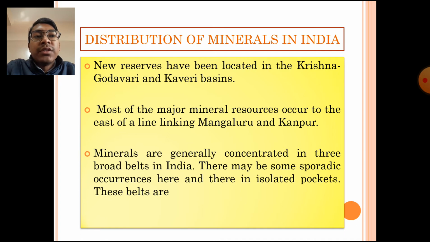Minerals are generally concentrated in three broad belts in India. So most of the mineral resources of our country can mainly be found in three broad regions, and there may be some sporadic occurrences here and there in isolated pockets. Apart from these three major belts, minerals can also be found scattered in some other areas, but the major deposits are found only in three particular regions.